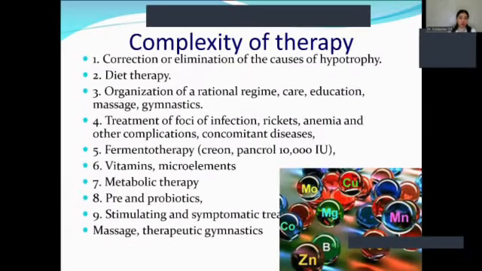Complex therapy includes elimination of the causes of hypotrophy. First of all, we should eliminate the cause, then diet therapy, then organization of a rational regime, care, education, massage, and gymnastics, treatment of foci of infection, treatment of rickets, anemia, and other complications. Then enzyme therapy, like Creon, pancreatin, and so on. Drugs, vitamins, microelements, metabolic therapy, pre and probiotics, and stimulating and symptomatic treatment, massage, and gymnastics.